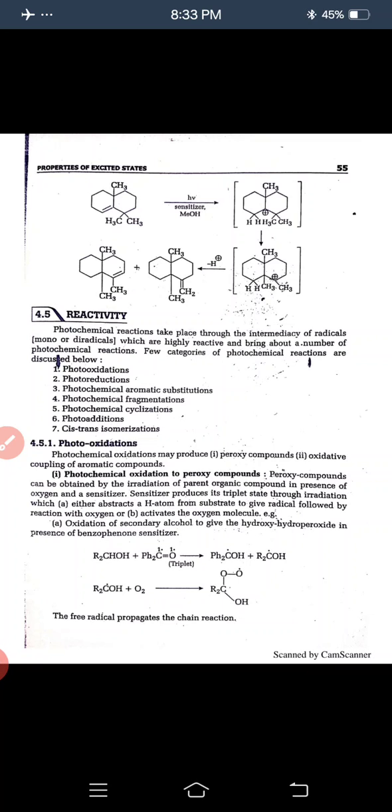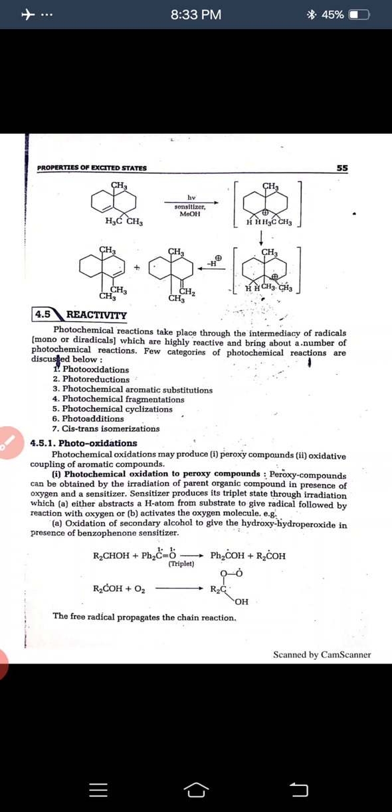Now we discuss reactivity. Photochemical reactions take place through the intermediacy of radicals, mono or diradical, which are highly reactive and bring about a number of photochemical reactions. A few categories of photochemical reactions are discussed below.